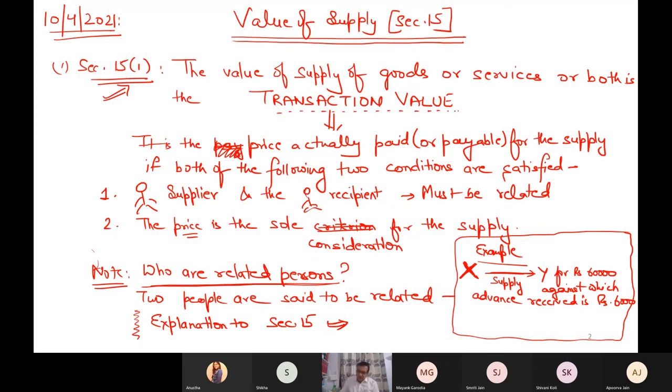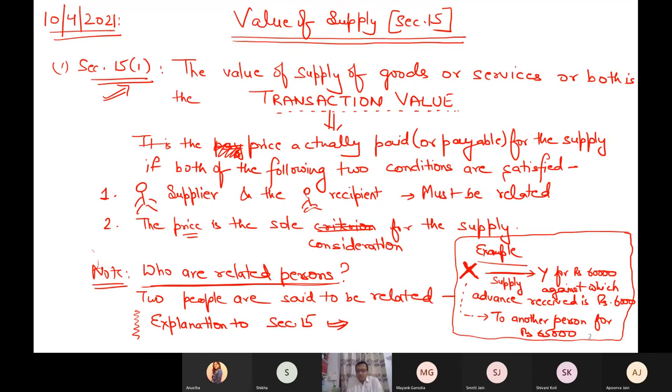The same person X, when he supplies the same product to another person, supplies it for 65,000. In this case, can you tell me the value of supply?